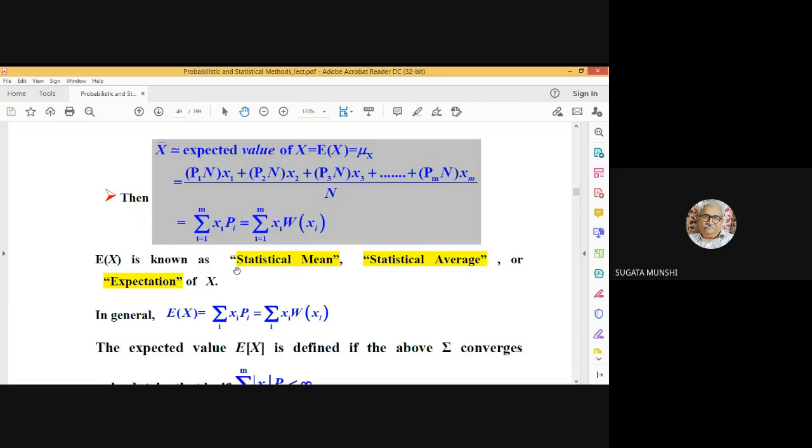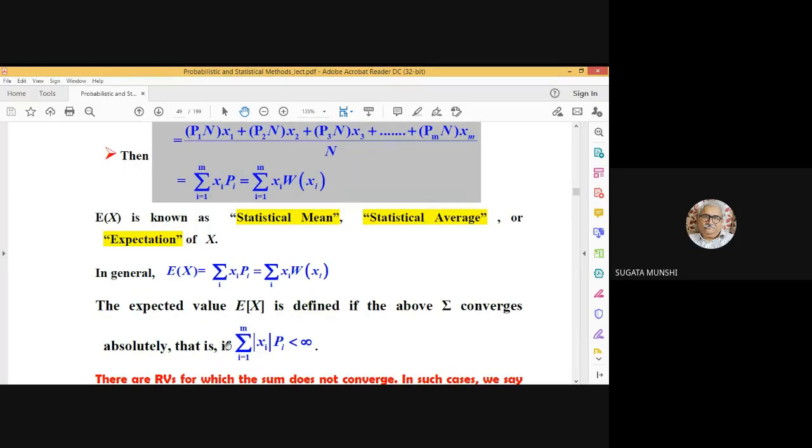Now, the expression for the average value, the statistical average or expectation that I have written down there, will be valid only if this condition is satisfied: summation over i equal to 1 to m of magnitude of xi into pi is finite.